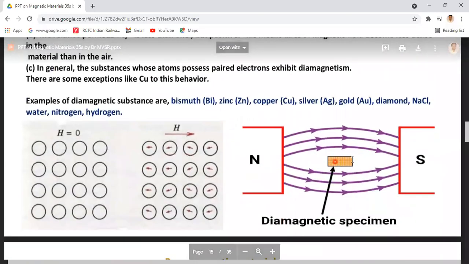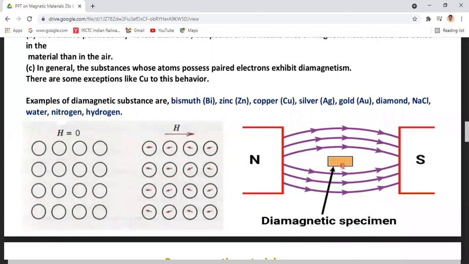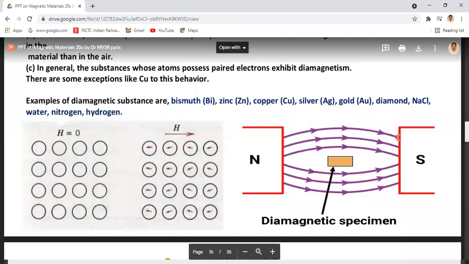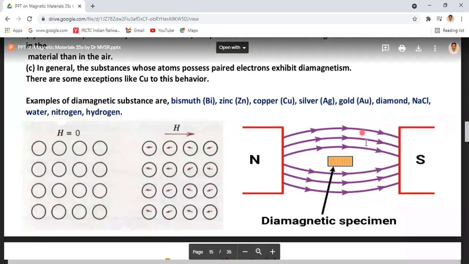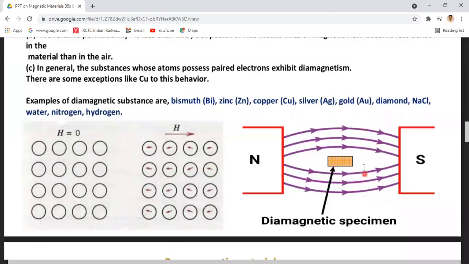Coming to this one here. Whenever the diamagnetic material is placed between the poles of the magnet, that means placed in the magnetic field, the magnetic field lines are not passing through this diamagnetic material. They are expelled, because this diamagnetic material opposes the magnetic field lines. That means the magnetic field lines are repelled, expelled, by this diamagnetic material.